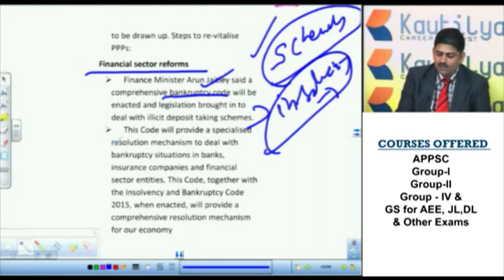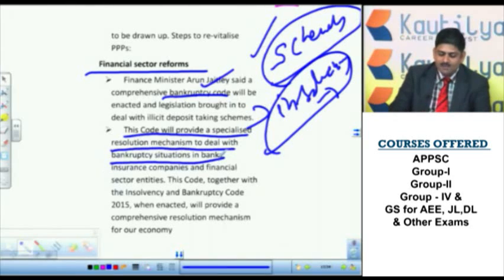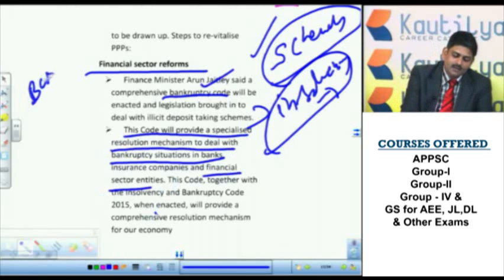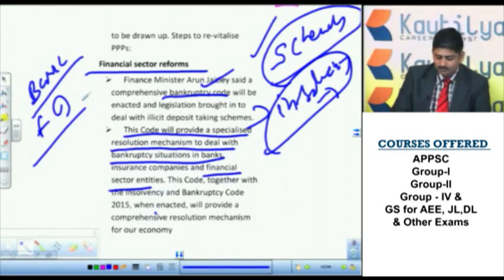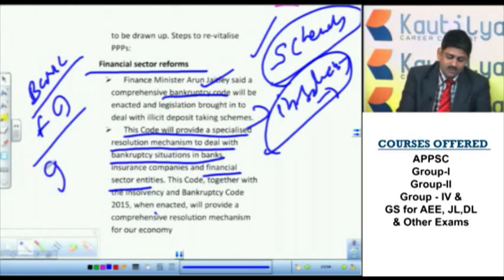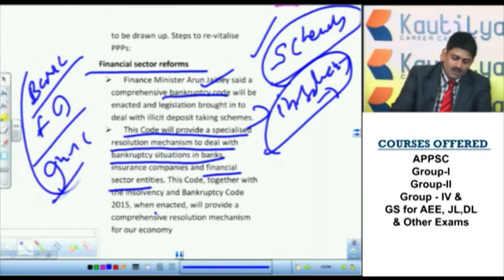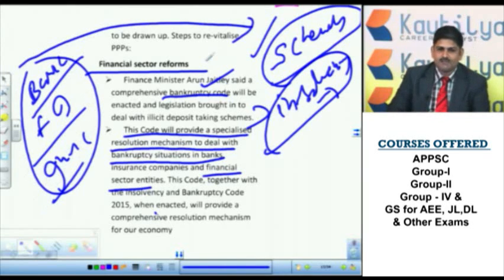So what will this code do? This code provides a specialized resolution mechanism to deal with bankruptcy solutions in banks, insurance companies, and financial sector entities. It may be a bank that declares insolvency, or any financial institute, or even any insurance company. So the common man needs protection from this.